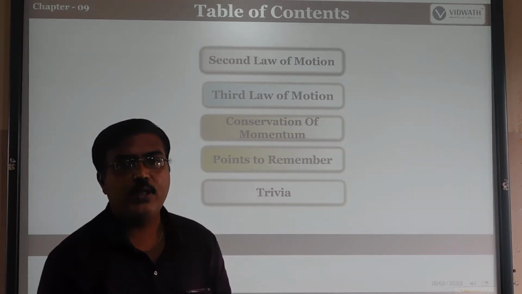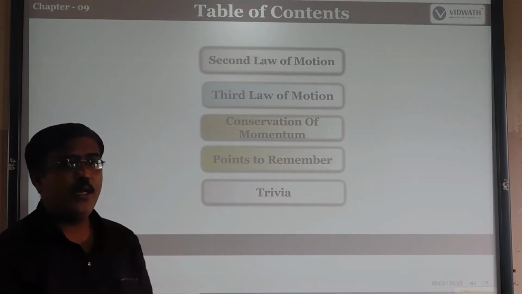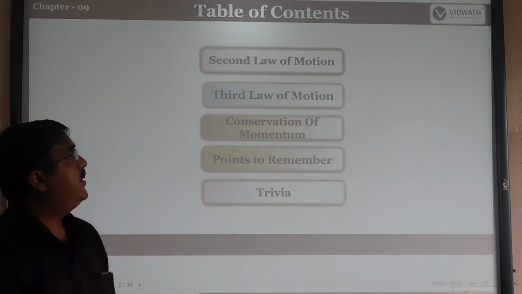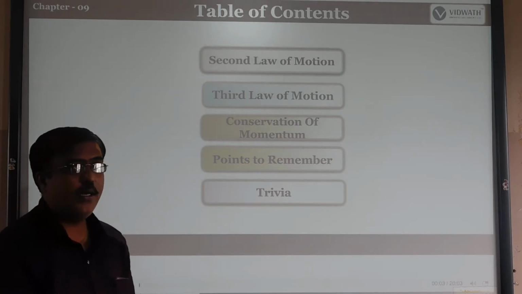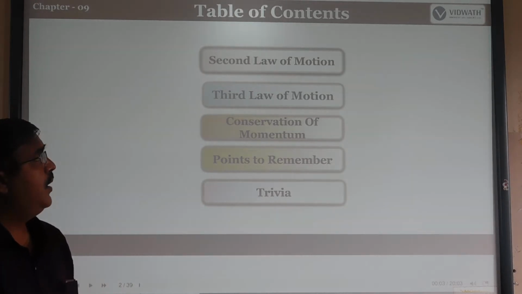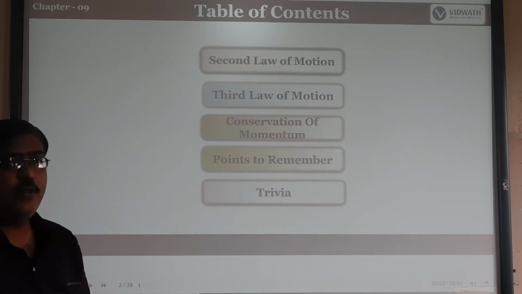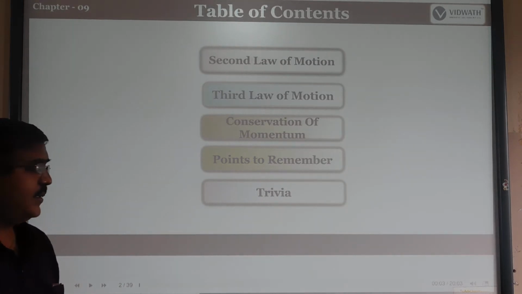Last class we discussed the meaning of force and also Newton's first law of motion. Today's class we will discuss Newton's second law of motion, the third law of motion, conservation of momentum, and also points to remember and trivia. First of all, the second law of motion.